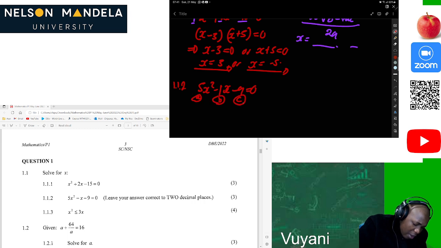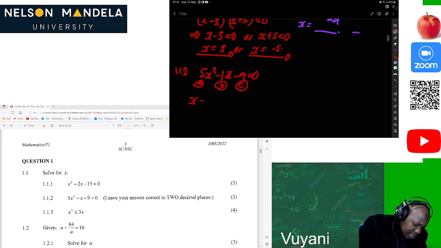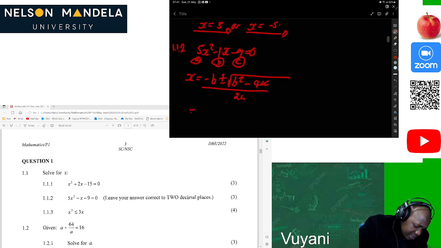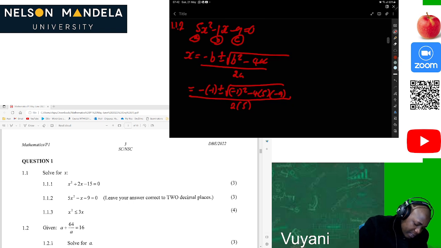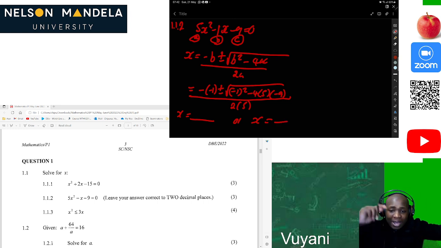So we know that by our quadratic formula, x is equal to negative b plus or minus the square root of b squared minus 4ac, divided by 2a. Let's substitute: negative of negative 1, plus or minus the square root of negative 1 all squared minus 4ac, all divided by 2 times 5. Then we get our x value, and we use our Casio calculator.